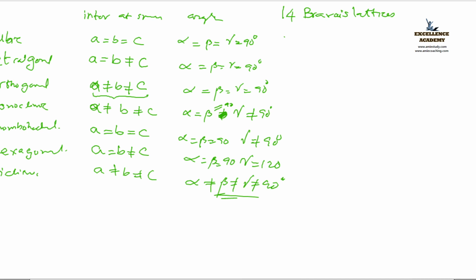For the cubic, for the first one, there exists 3. Listen carefully. For the cubic, there exists 3. That is simple cubic, body centered cubic, and face centered cubic. So which one is not there? End centered is not there, right? Rest everything, all the 3 is there for this one.